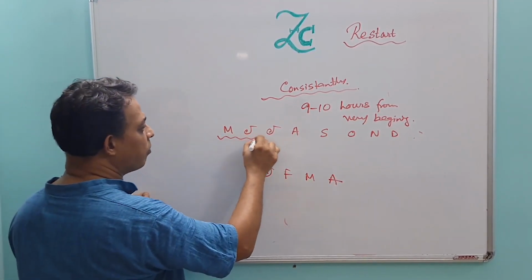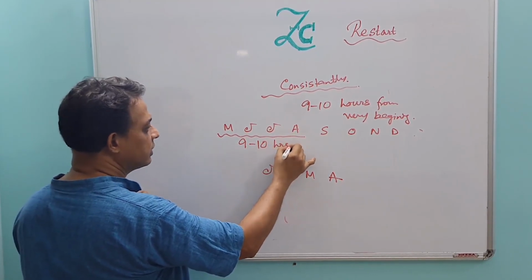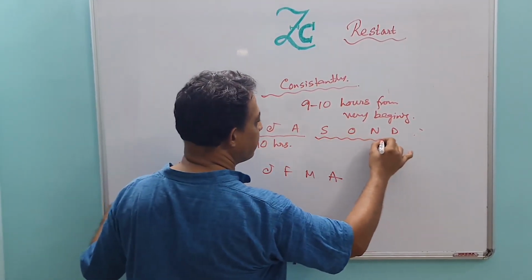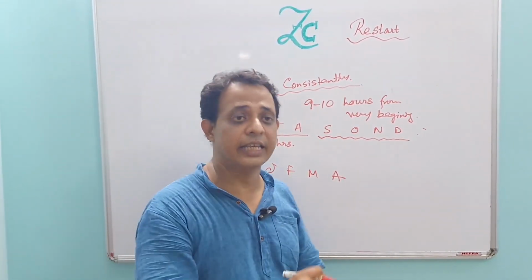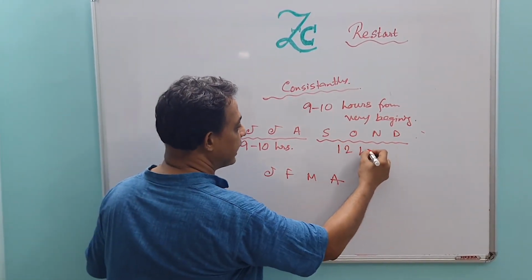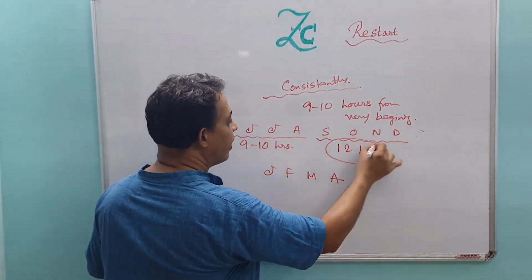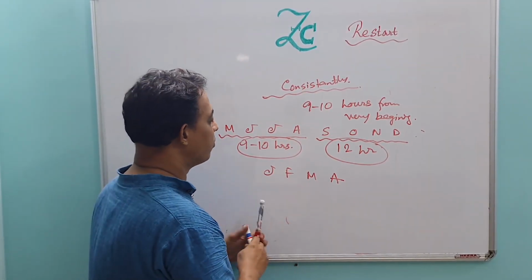For the first 4 months, 9 to 10 hours. In September, October, November, December, you will accelerate your curve, and 12 hours of standard reading is required in these 4 months.